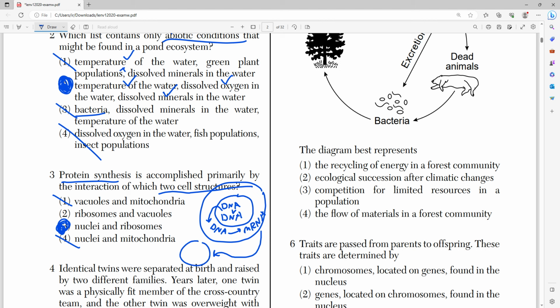And then this mRNA is transported out of the nucleus into the ribosome, right, where it binds with the tRNA, and then rRNA, ribosomal RNA, to read one codon, which then gets turned into the amino acid, right? And that's a pretty complicated process. You don't need to know all the inner workings of it, but all you need to know is that the protein is actually synthesized in the ribosome, and the instructions for how to synthesize that protein are made in the nucleus, right?